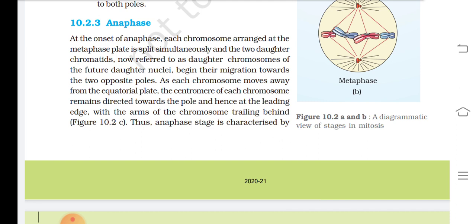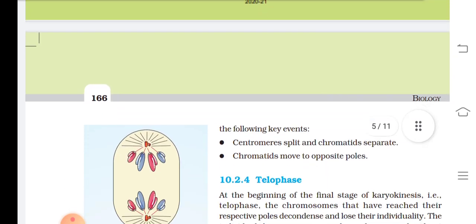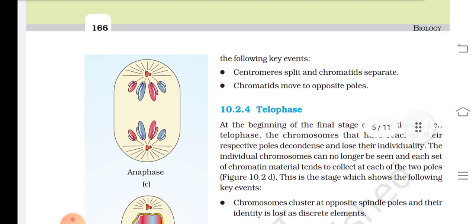As each chromosome moves away from the equatorial plate, the centromere of each chromosome remains directed towards the pole and hence at the leading edge, with the arms of the chromosome trailing behind. Thus, anaphase is characterized by the following key events. First, centromeres split and chromatids separate. Second, chromatids move to opposite pole.